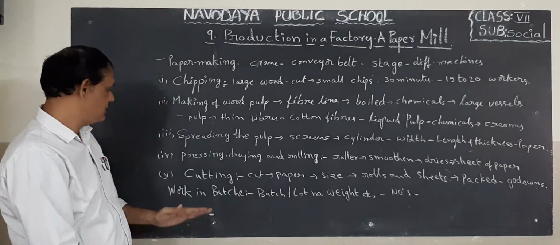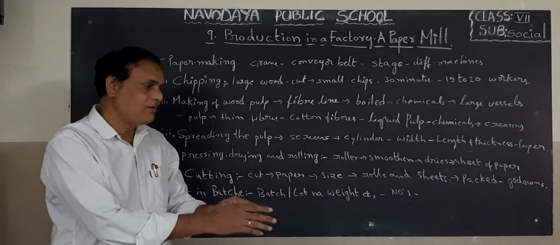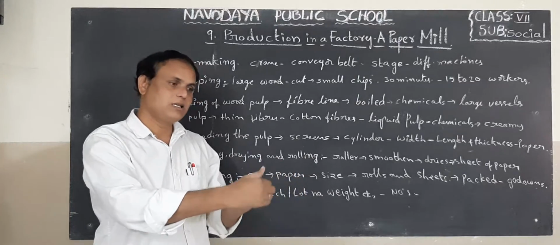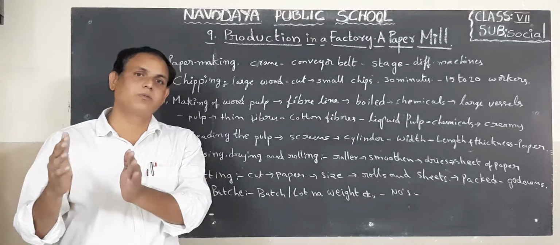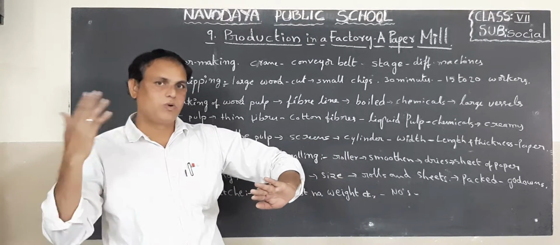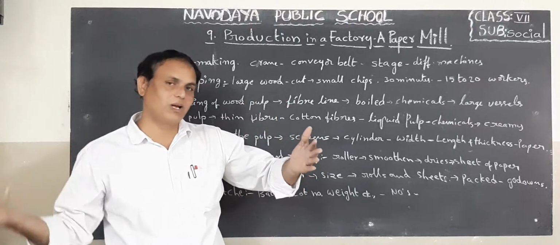Now look at the working batch. Batch means they will receive the lorry load and write down some kinds of batches. That means they will give numbering. Today's, tomorrow's, yesterday's, day before yesterday's.